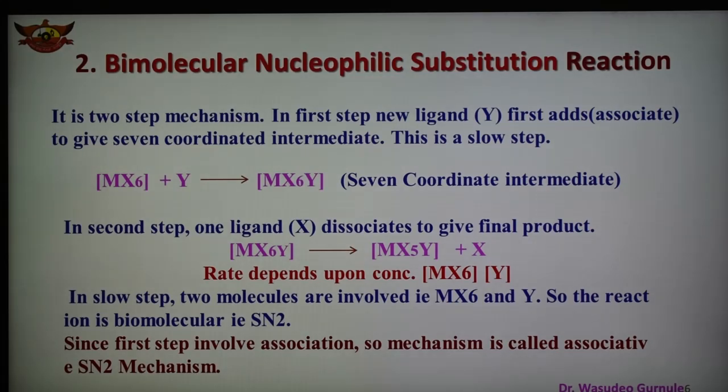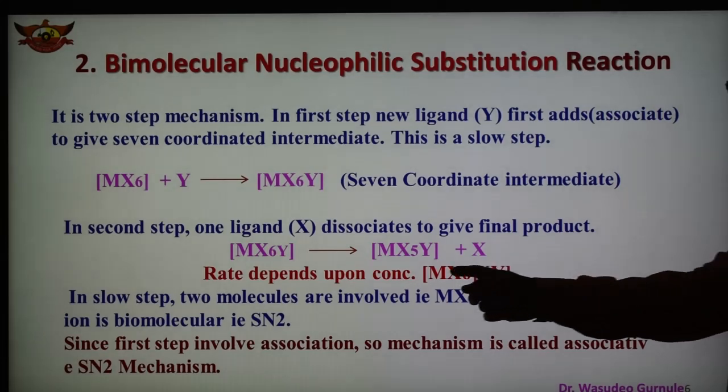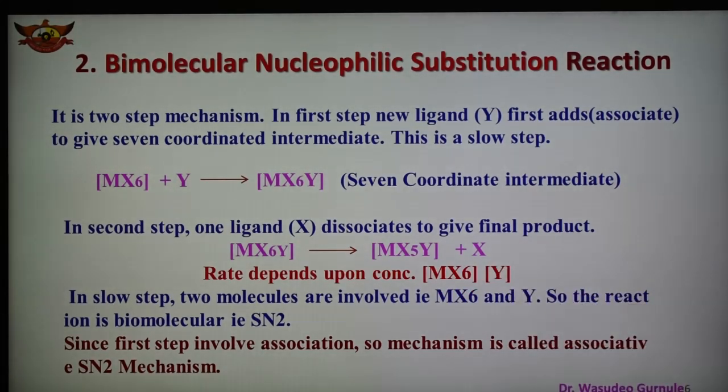In this substitution reaction, the rate depends upon the concentration of two molecules, the concentration of MX6 and the concentration of Y. Both molecules are involved in the slow step, therefore it is known as a bimolecular nucleophilic substitution reaction, represented as SN2.